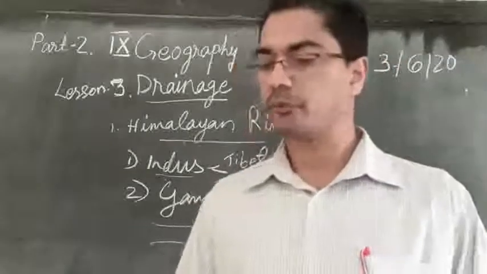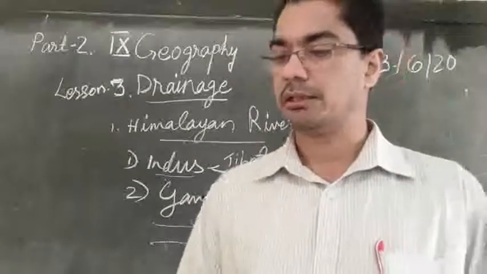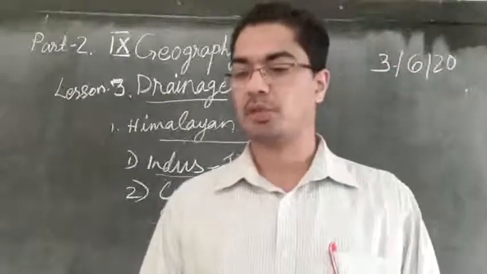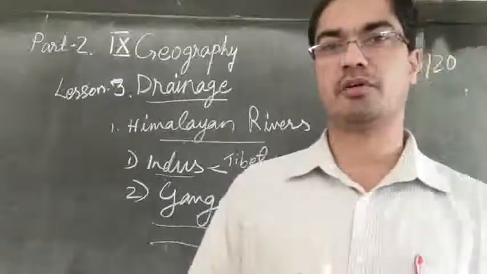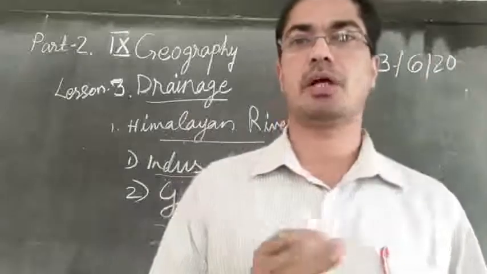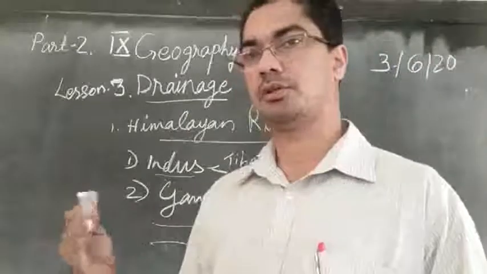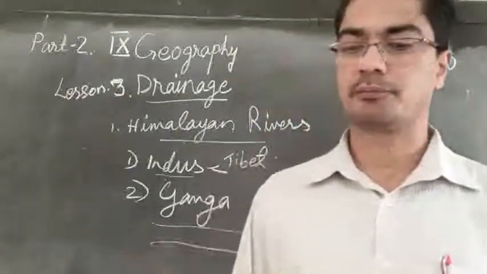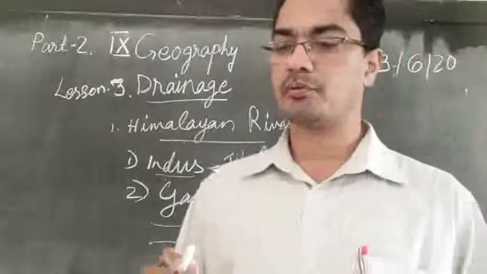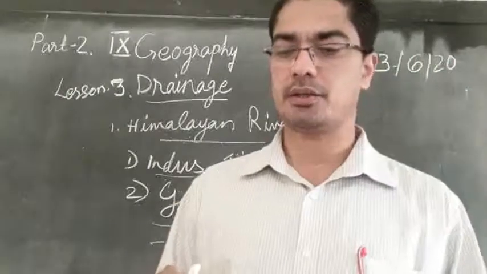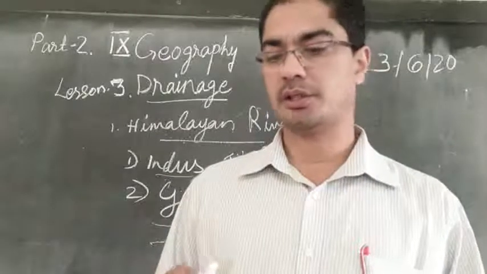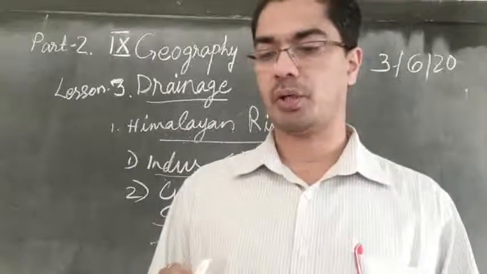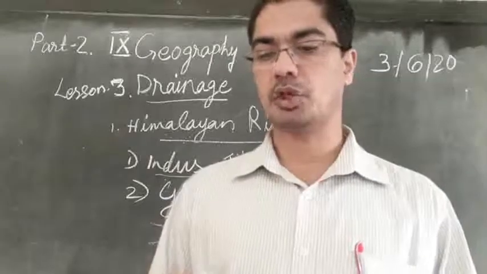Let us see. They are the Chambal, the Betwa and the Sun. So these are the three tributaries originating from this peninsular plateau and flowing north to join the Ganga. These rise from semi-arid areas, have shorter courses and do not carry much water in them. Find out where and how they ultimately join Ganga.